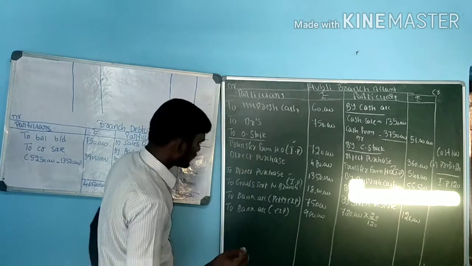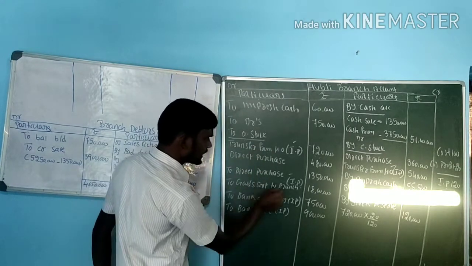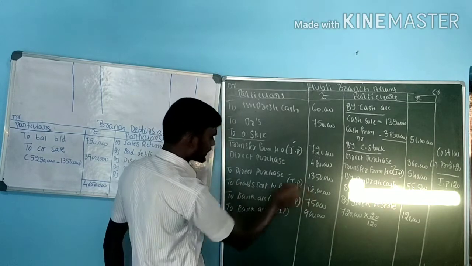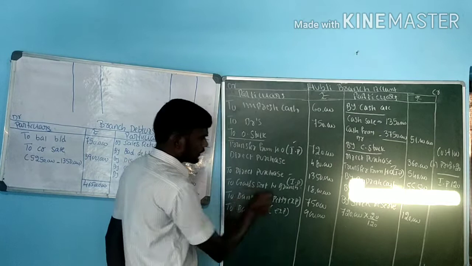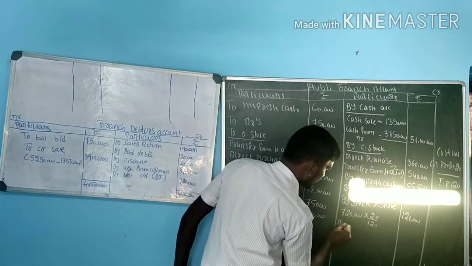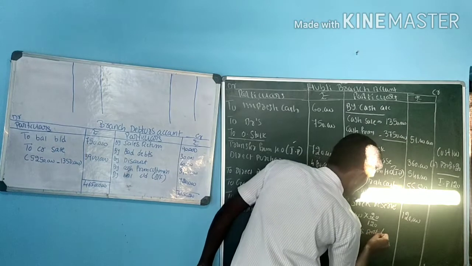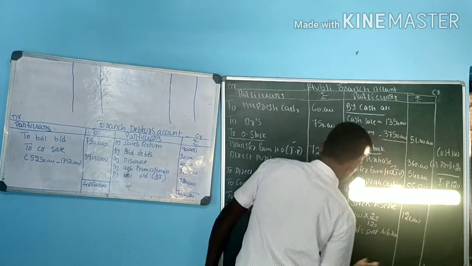Next one, go for here. Goods sent to branch, that is 18 lakh. Goods sent to branch 18 lakh, that is debit. Opposite, that is by goods sent to branch.